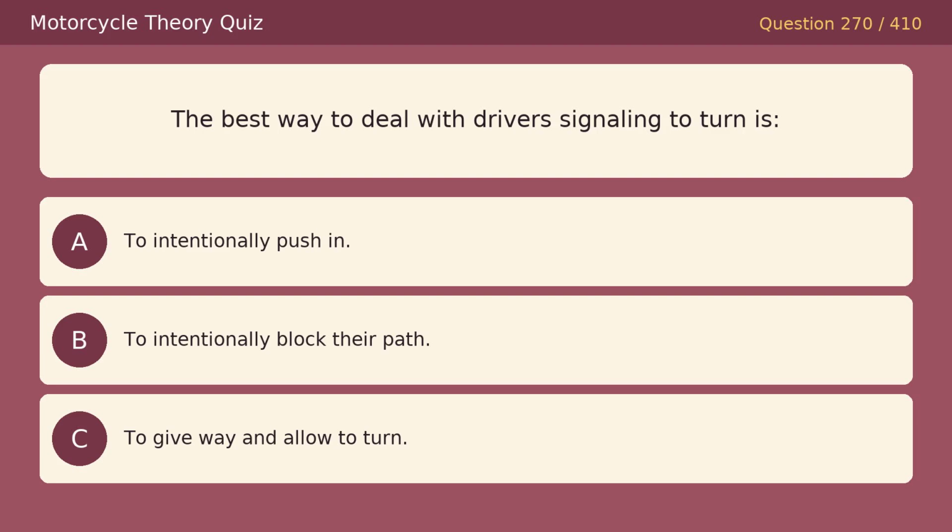The best way to deal with drivers signaling to turn is. Option A, to intentionally push in. Option B, to intentionally block their path. Option C, to give way and allow to turn. The correct answer is C, to give way and allow to turn.